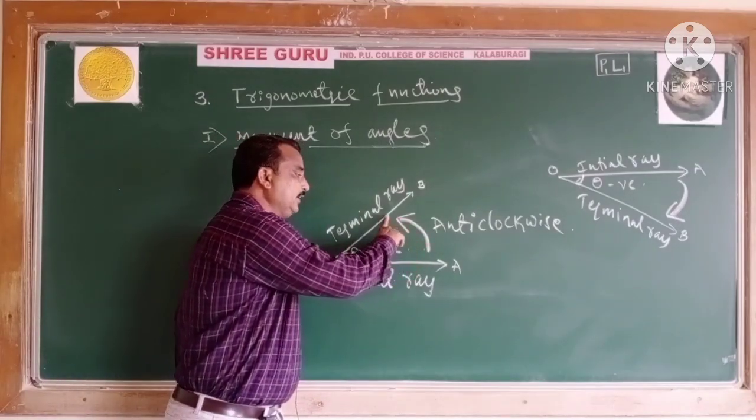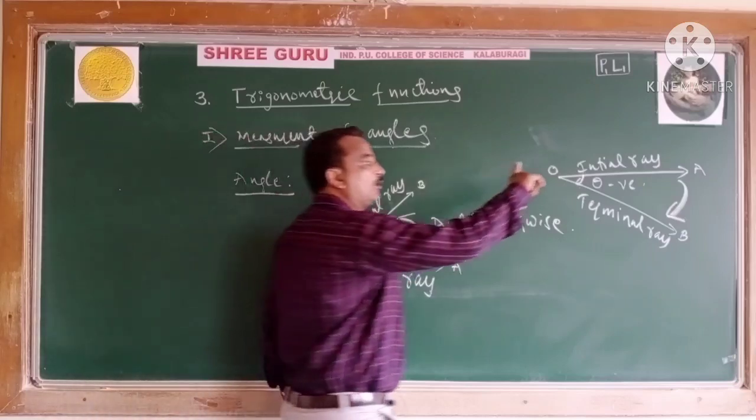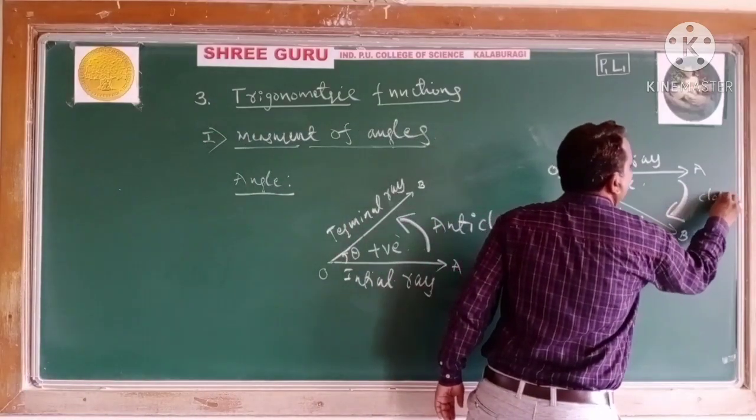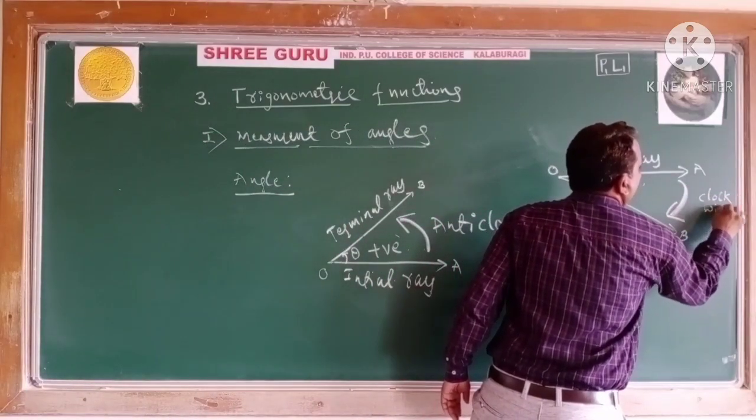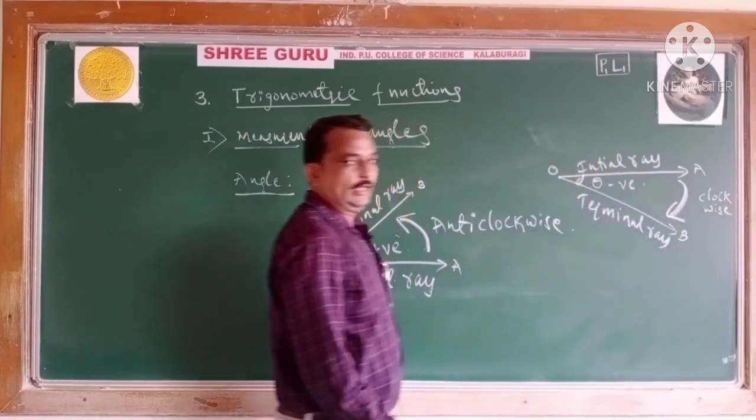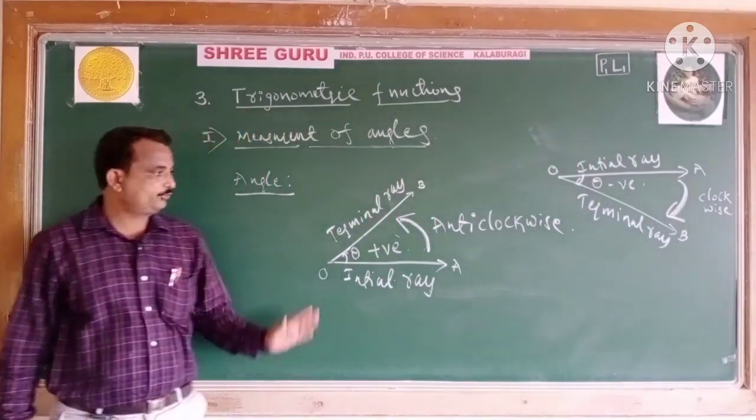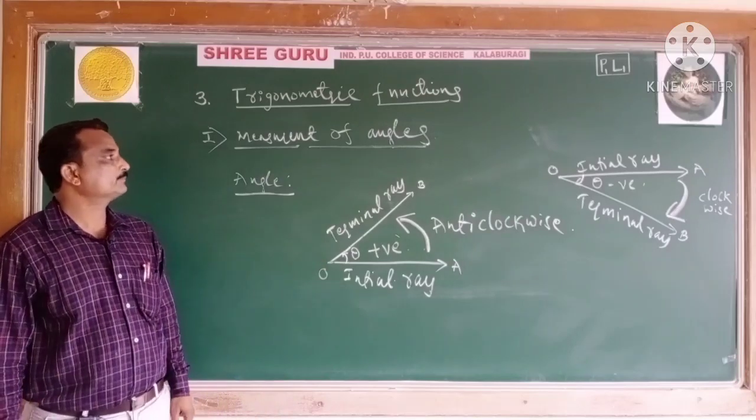Anti-clockwise direction is read as a positive angle. Clockwise direction is read as a negative angle. So this is about the angles.